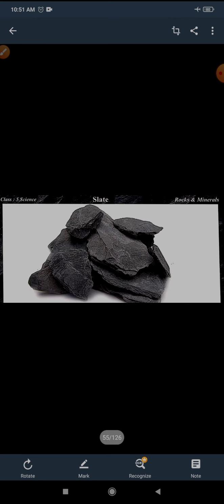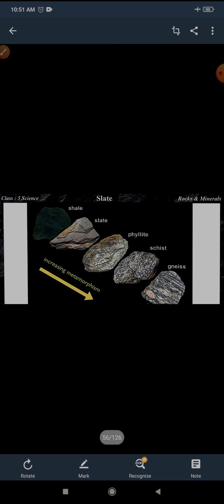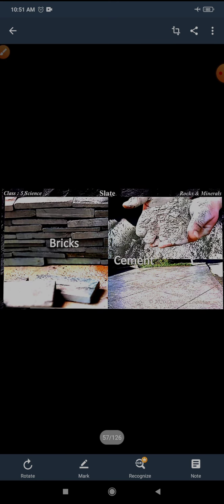Now the next is slate. It is formed from shale, a sedimentary rock. Like shale, it splits into flat layers, and it is used in making brick and cement. Here you can see in this picture what the uses of slate are.